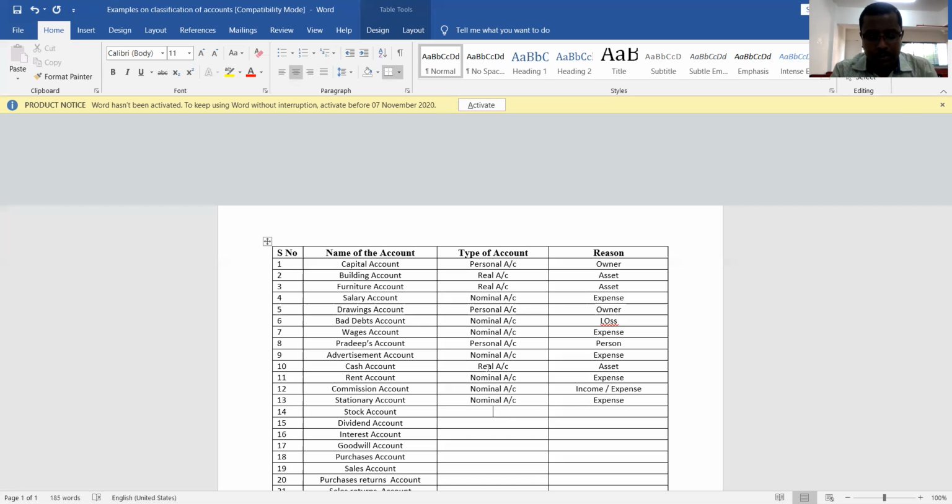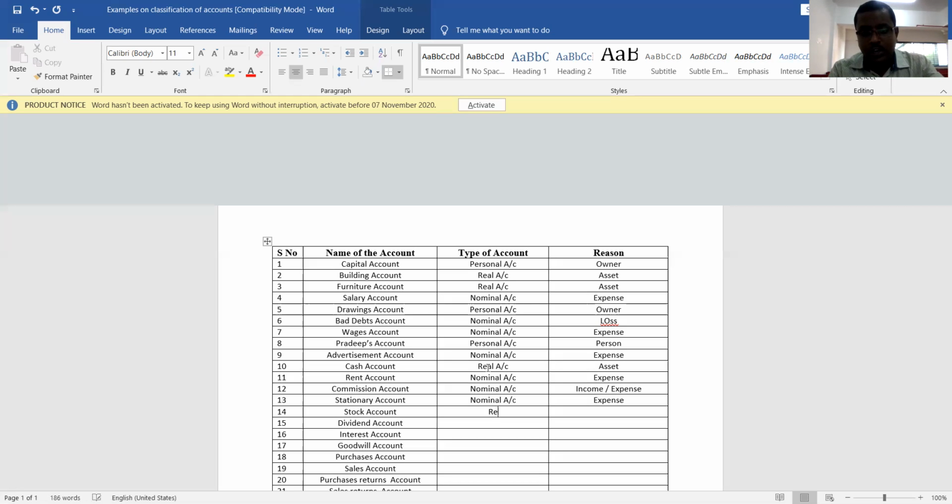Now next account is stock account. I already told you what is the meaning of stock. What is stock? The unsold finished goods. You produced around 5,000 units, but you have sold only 4,500. So 500 units are in godown, that is in store. They are called as stock. Unsold finished goods. Unused raw materials: you have purchased around 10,000 tons of raw material, but you have consumed only 9,000 tons. So 1,000 tons are remaining in store at the end of the accounting year. Such unused raw materials are also known as stock.